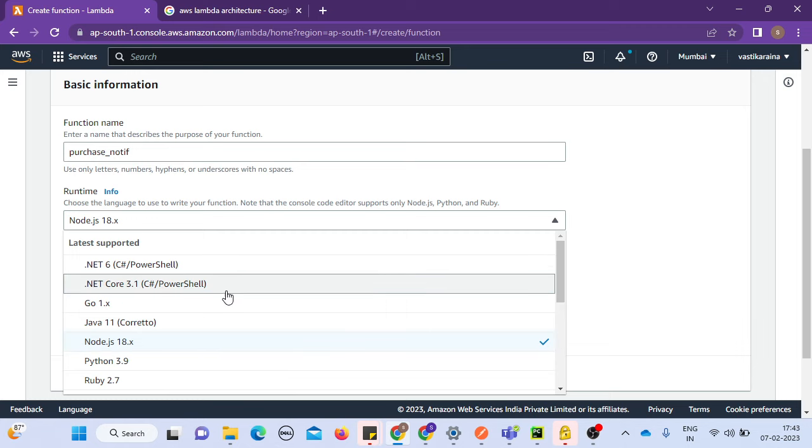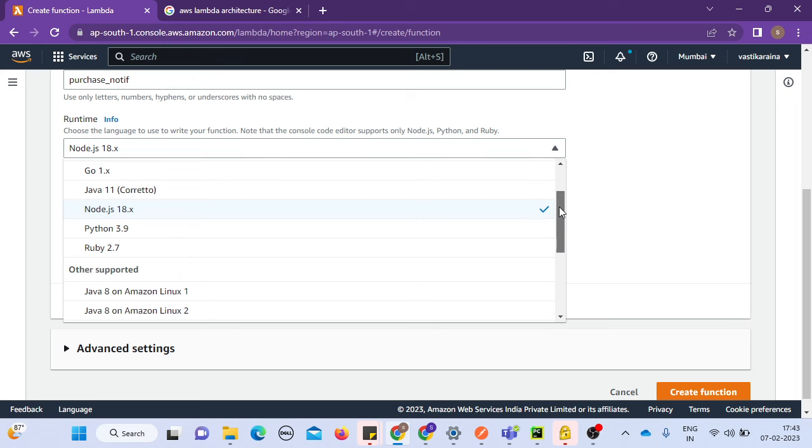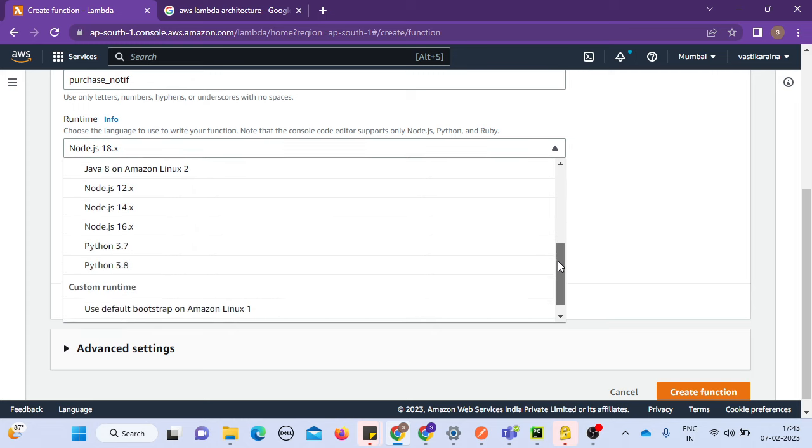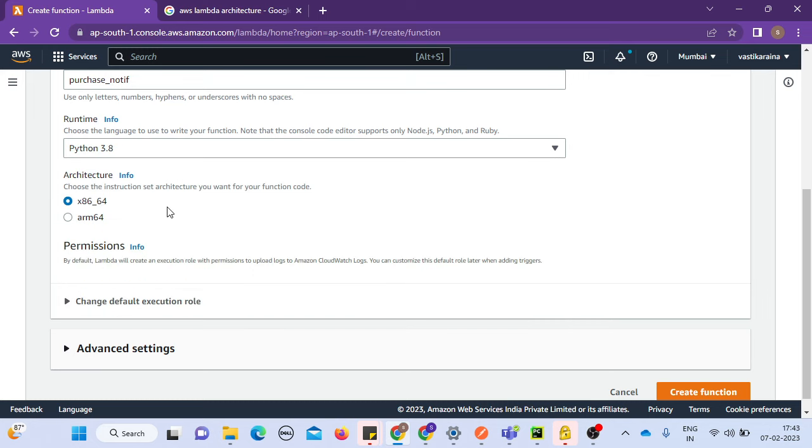And like I said, there are multiple languages it supports. It can support .NET, Go, Java, Python, Ruby, and all the different versions that they have mentioned here. I'm showing the example here in Python 3.8, and there are different architectures that it looks for, like ARM64 and x86-64. These are different architectures that you can define.